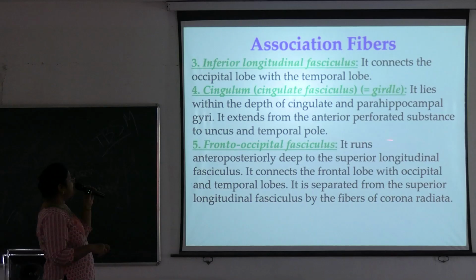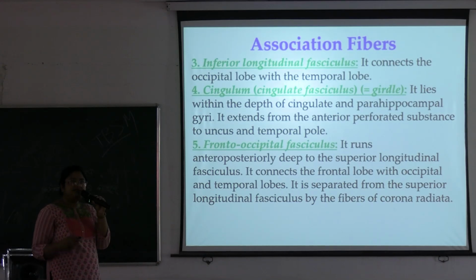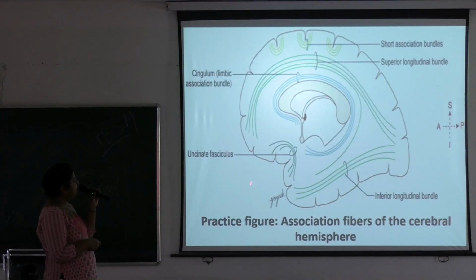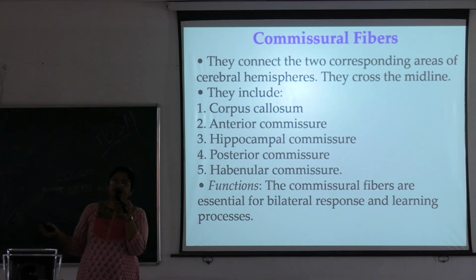Next is fronto-occipital fasciculus. It runs anteroposteriorly deep to the superior longitudinal fasciculus, and it connects the frontal lobe with the occipital and temporal lobes, and it is separated from the superior longitudinal fasciculus by the fibers of the corona radiata. Okay, so all these are association fibers. So this is uncinate fasciculus, here is the inferior longitudinal fasciculus, and this is the cingulum. So we have completed association fibers, short and long association fibers.